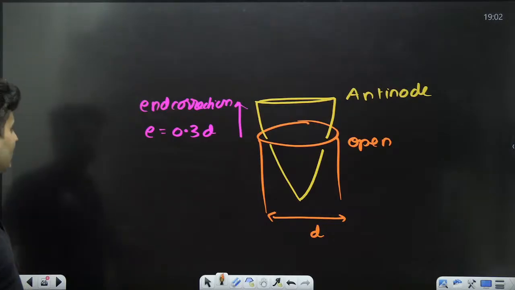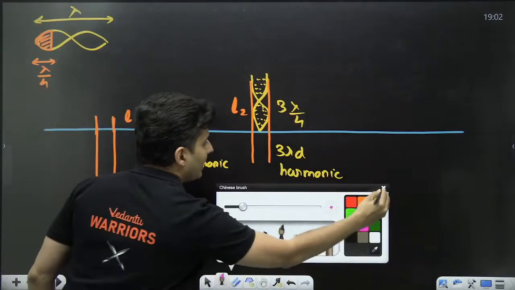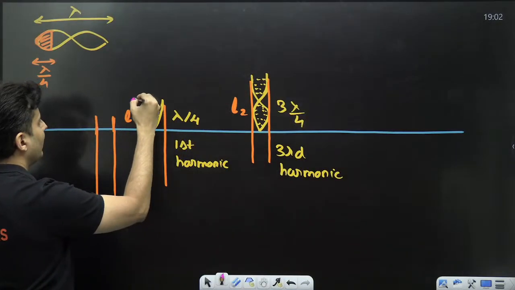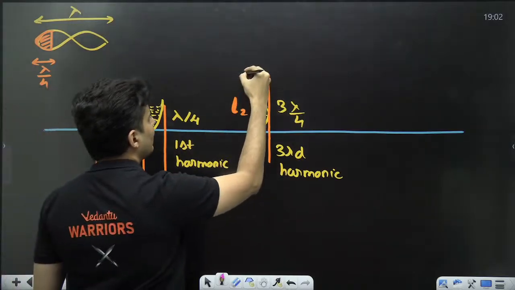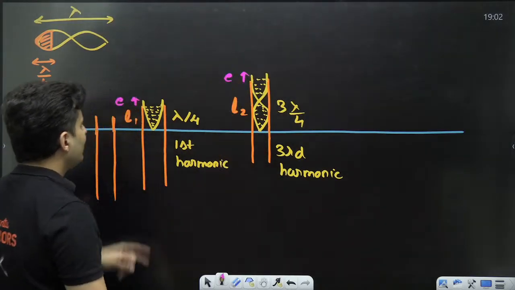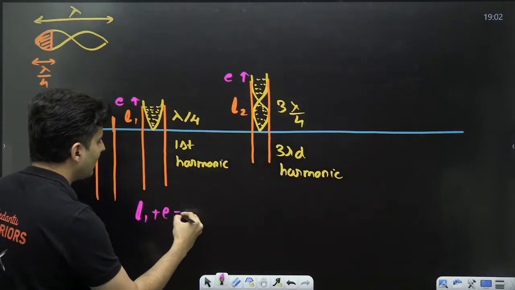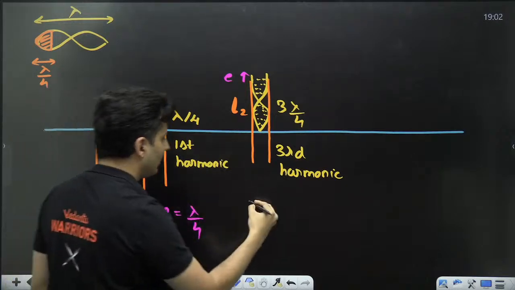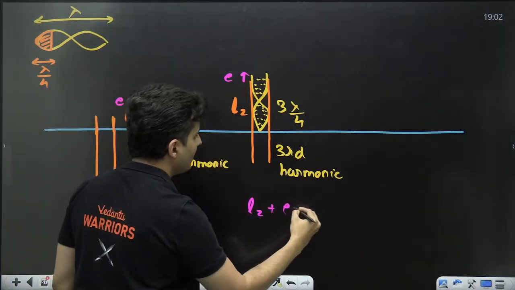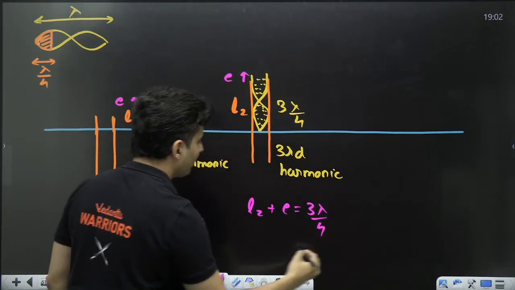So my dear warriors, over here you will see that there will be some end correction E over here, and some end correction E over here. So technically I can say length 1 plus E is lambda by 4. Here length 2 plus E is 3 lambda by 4.